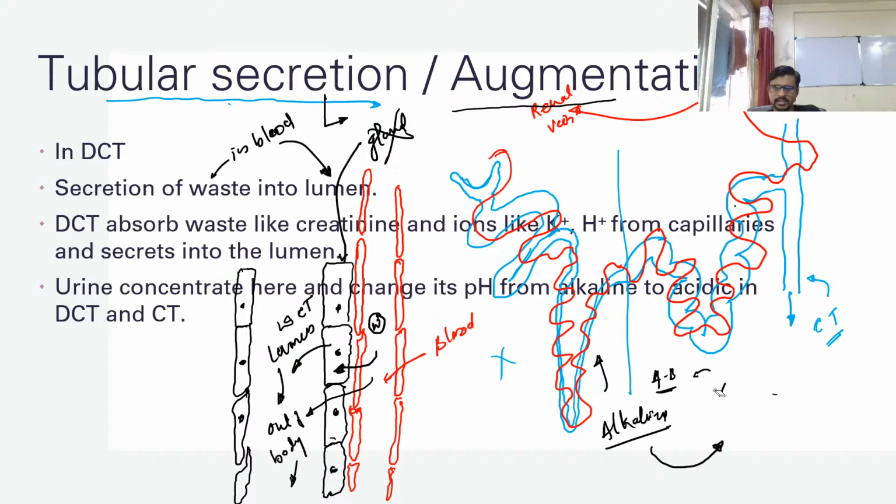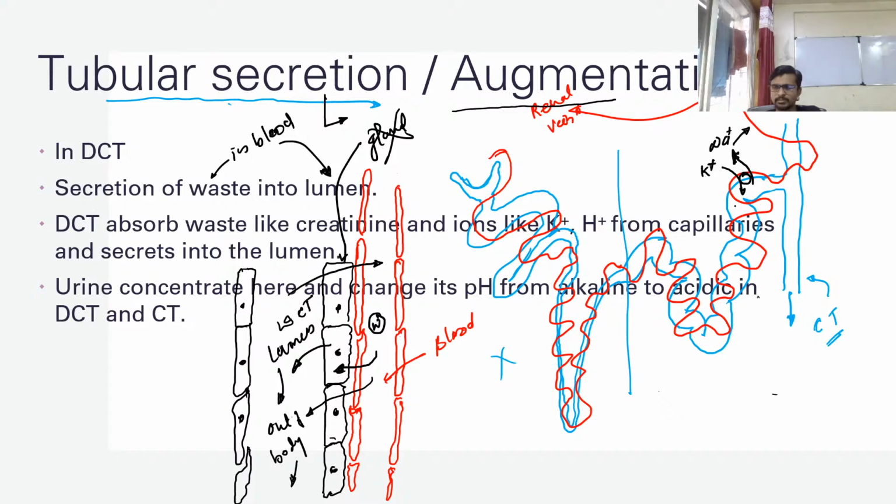So what is happening inside the DCT, what is going in and what is going out? It doesn't mean, guys, that DCT only absorbs from blood and throws material into the lumen. It doesn't mean there is no way of transport from DCT to blood. It is also happening here. When the DCT starts absorbing sodium, now sodium is coming out of the DCT and entering into the blood. At that time the sodium transporter on the wall of the DCT requires K plus to move inside.